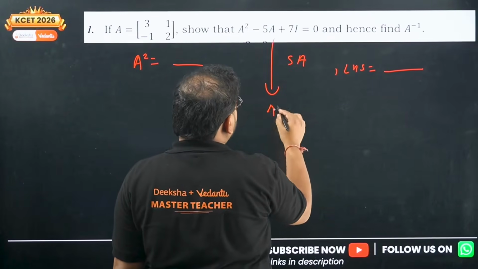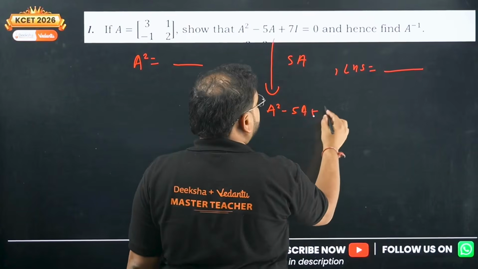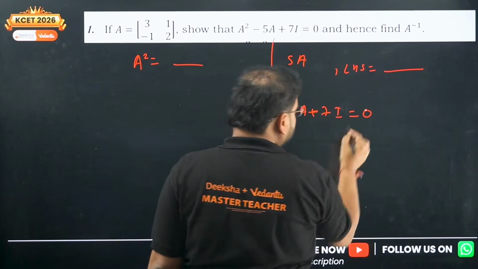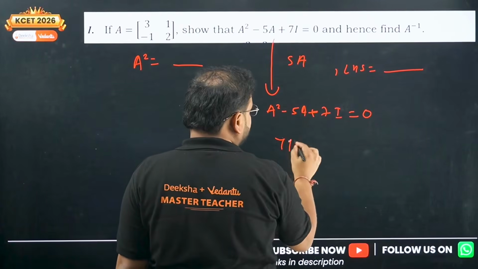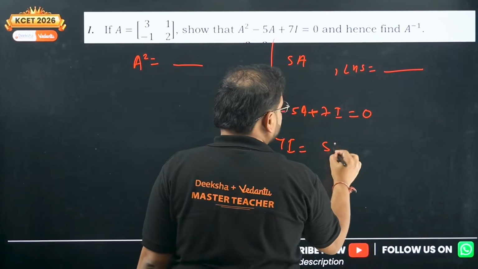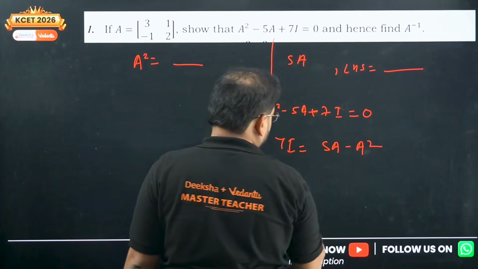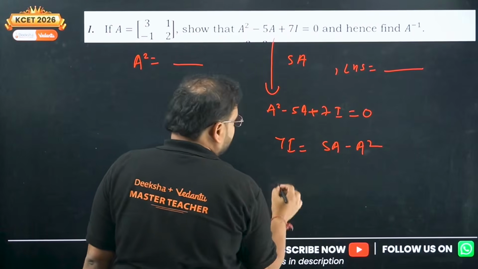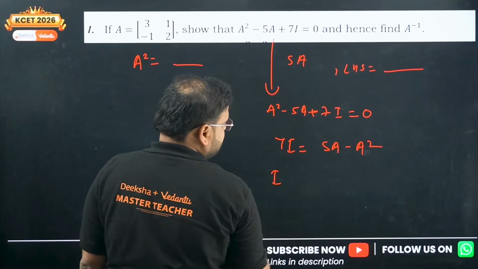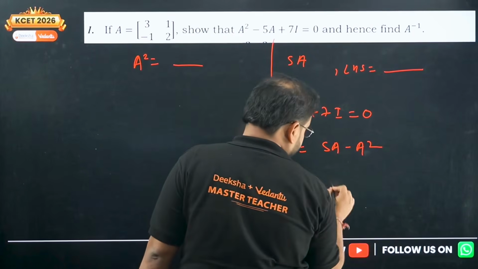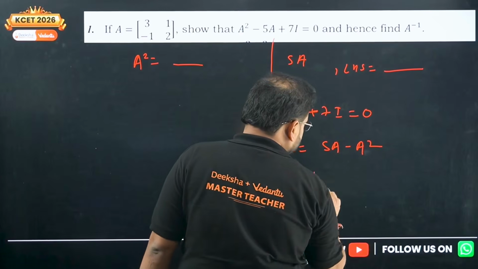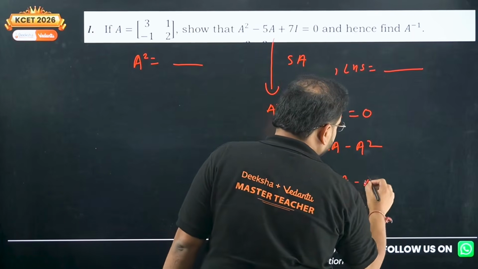We have this condition A square minus 5A plus 7I equals 0. Now simply take 7I over here. This all will go on that side. So 5A minus A square, and you have to take what over here, 7I will be equal to 5A minus A square. So I will be equal to 1 by 7 times 5A minus A square.